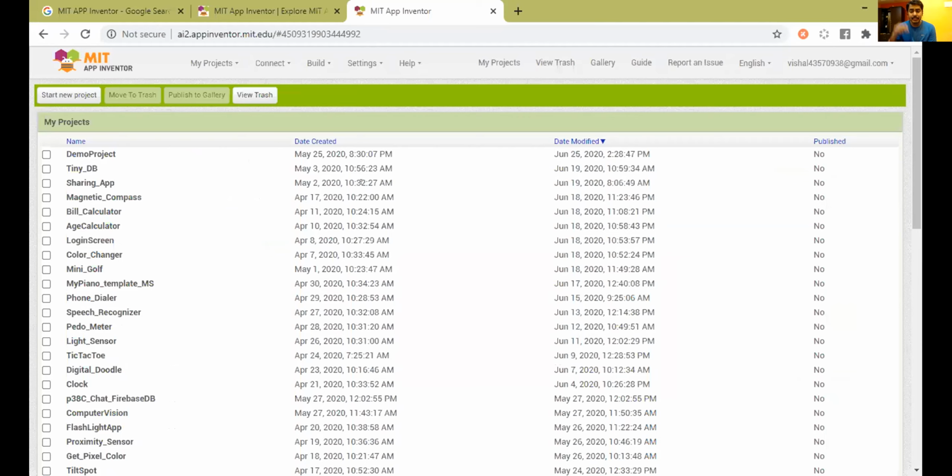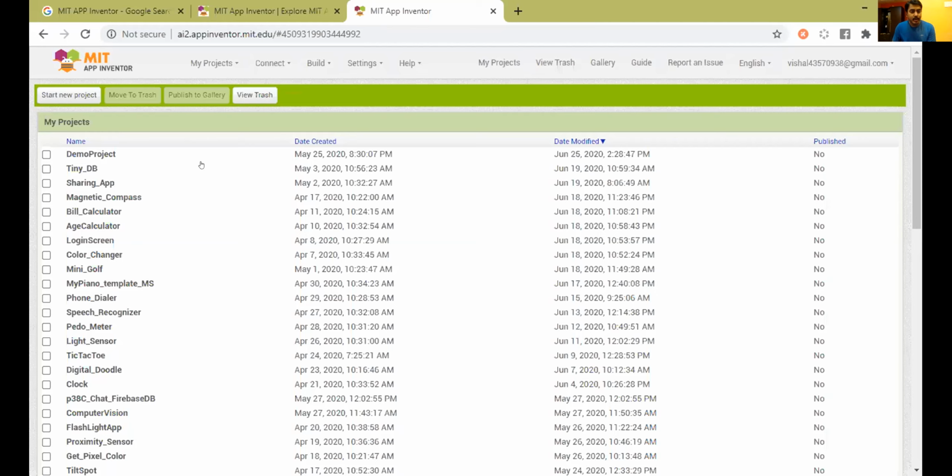A project is nothing but an app. For example, if you take in your mobile Facebook or WhatsApp or Instagram or any kind of an app, each individual app is a separate project. Okay, it's called a separate project. So each project is an application. So what you have to do is create a new app, which means you need to create a new project.